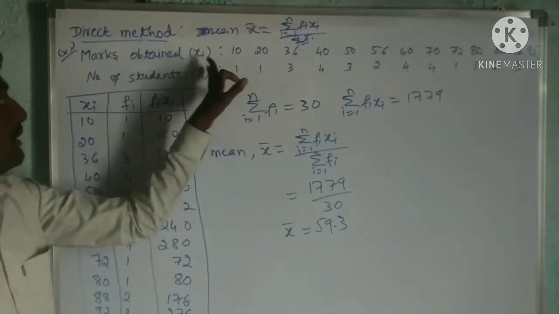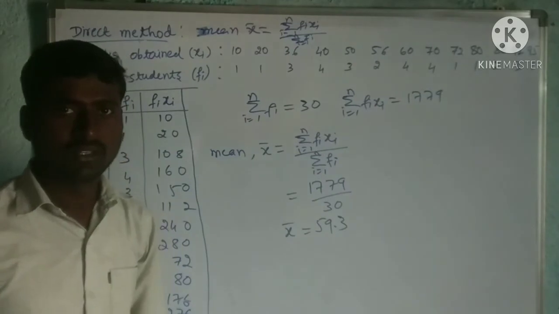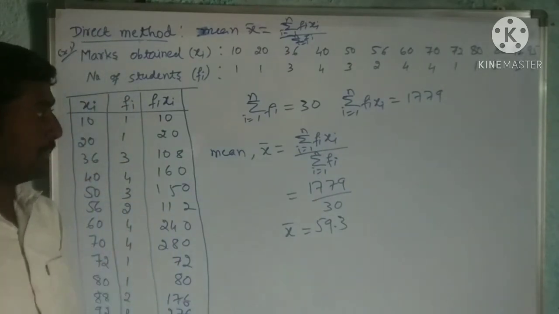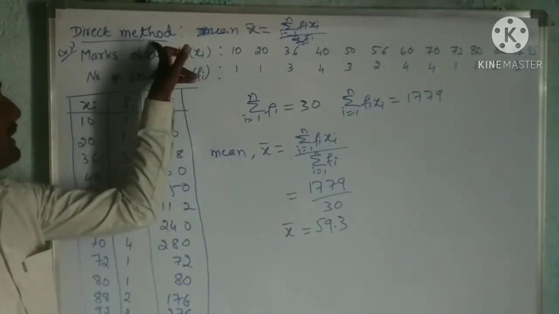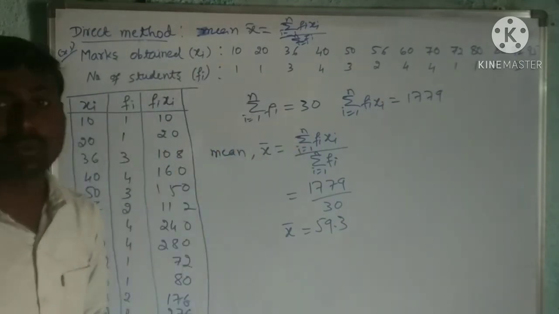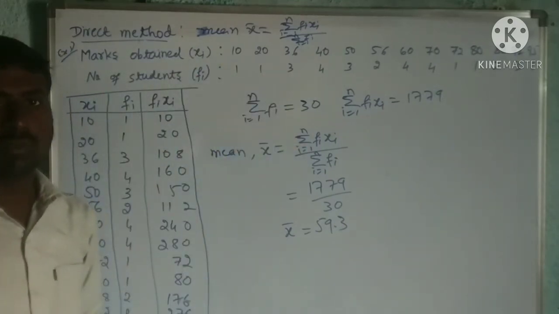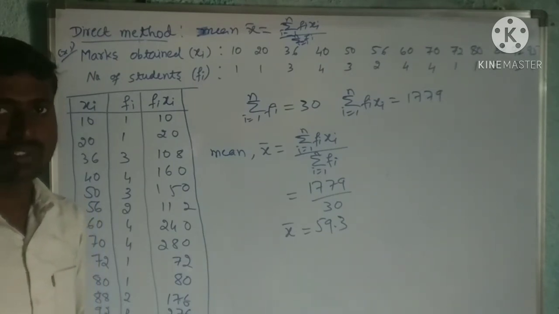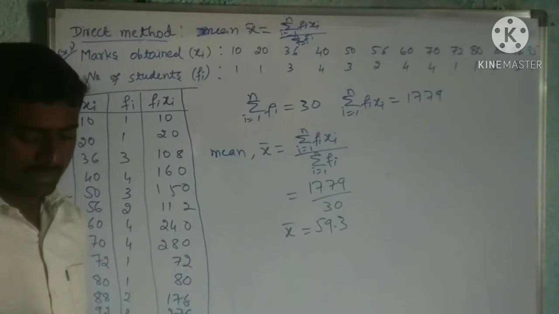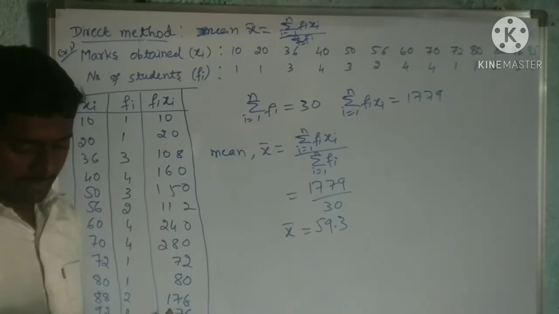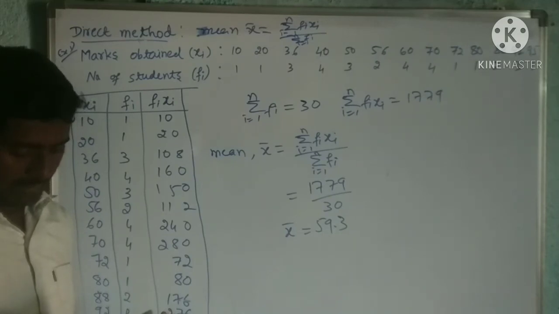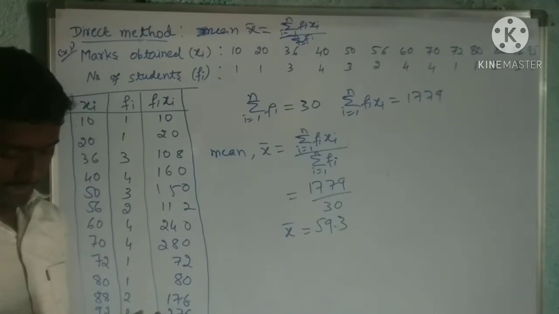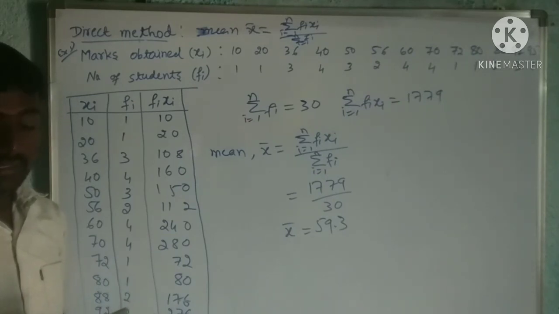That too for a discrete frequency distribution. Now I will find the mean, again by the direct method, for a continuous frequency distribution. I will take one more example. The second example is a continuous frequency distribution. See example number 2. They have given a continuous distribution.